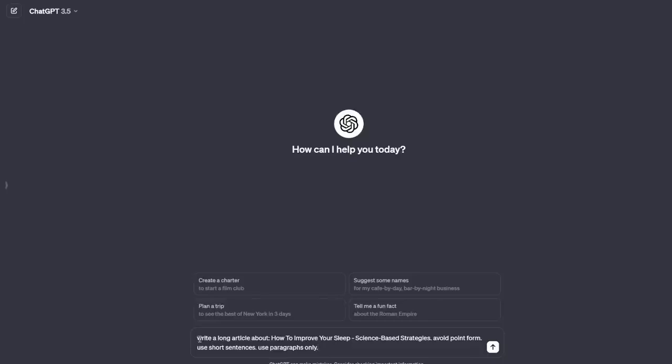So the prompt is write a long article about the topic, and then avoid point form, use short sentences, use paragraphs only. This is important because when we plug it into Flicky, each paragraph would be its own scene. You'll see what I mean once I plug it in. But first, let's generate the script.